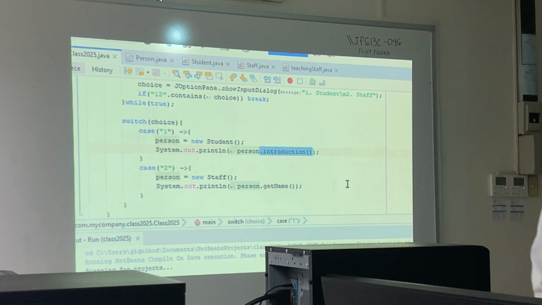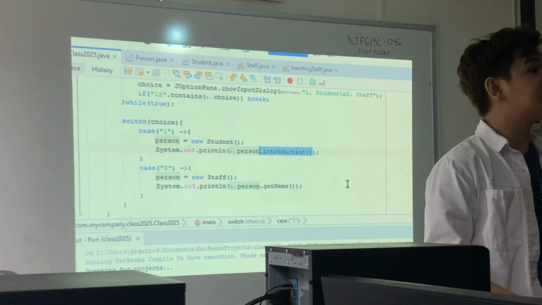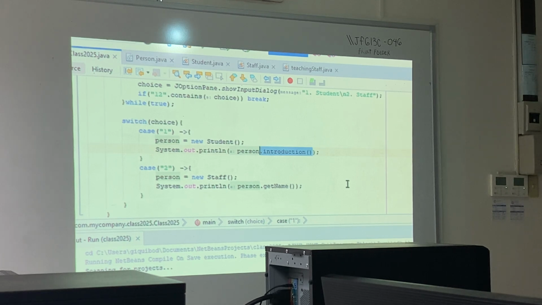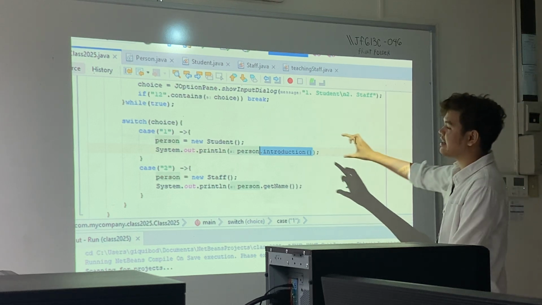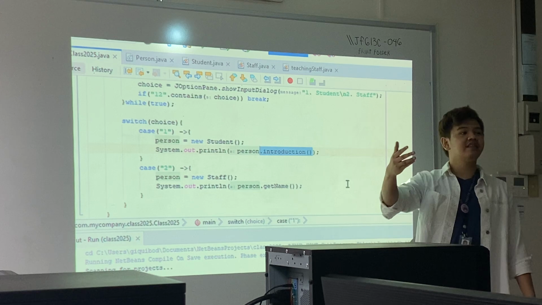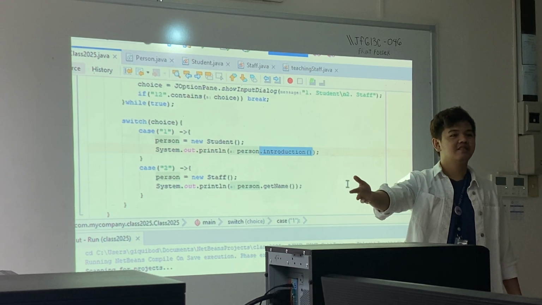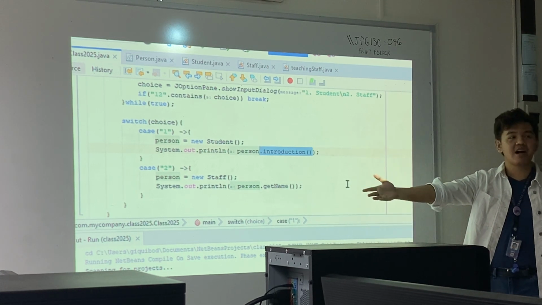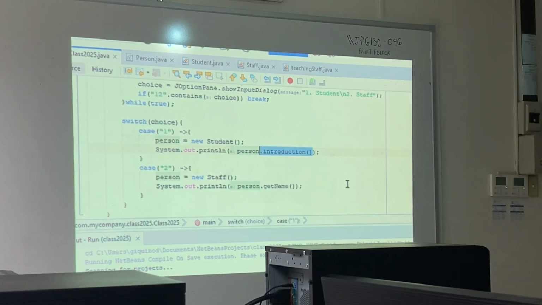Okay? So next, of course, if we create an object like this one, we have to set the values, right? We have to set name, set age, set address, and then probably set student ID and set program if we create a student here. Now, again, tell me if it's guaranteed or not. How about set name? Is that guaranteed? Yes. How about set age? Yes. Set address? Yes. Set student ID? No. And set program? No.